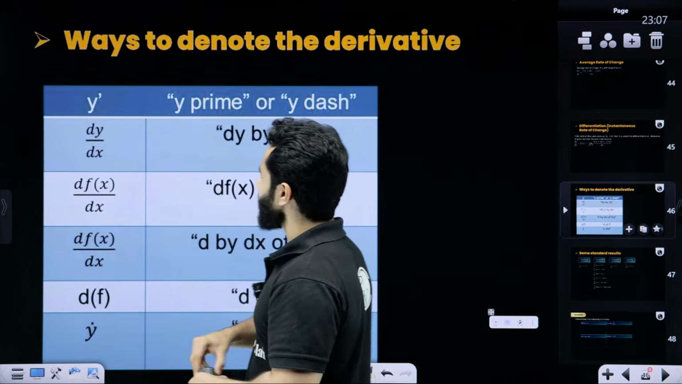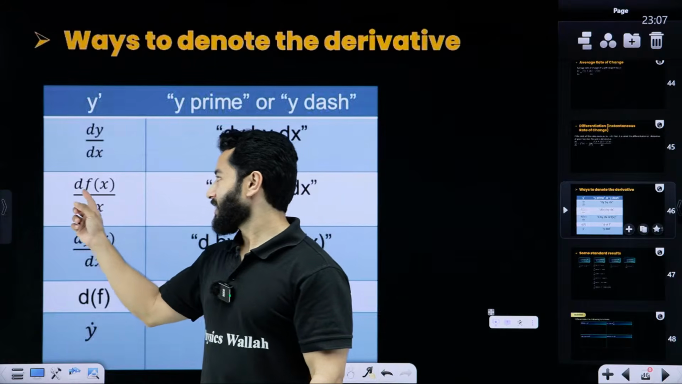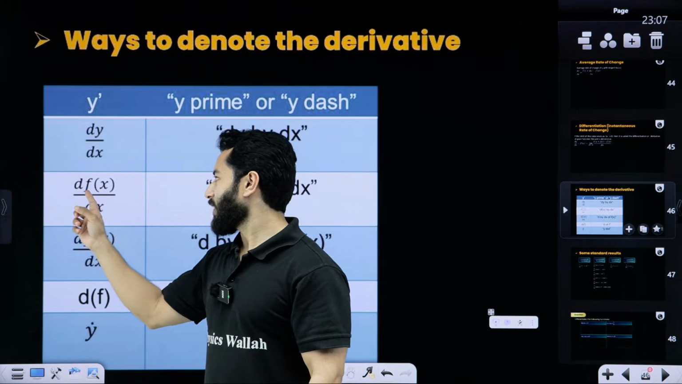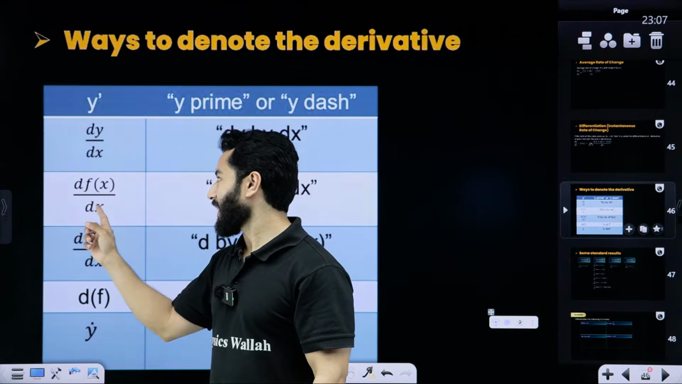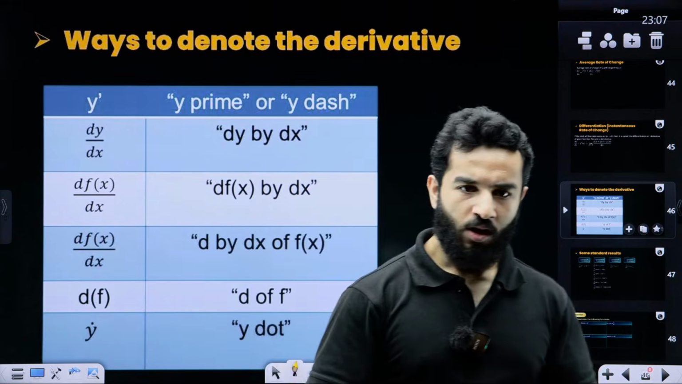You can call it dy by dx. We can call it d of f of x by dx, or differentiation of f of x with respect to x. So y and f of x mean the same thing.